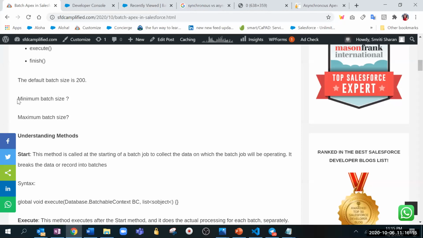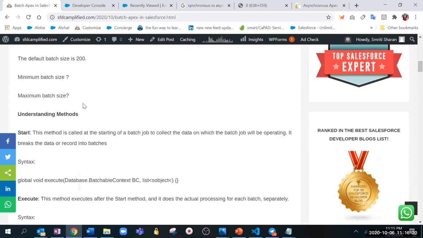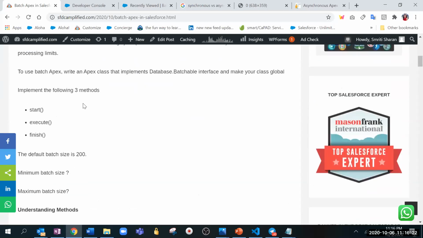This is an interview question which comes, so just check on that. Now let's understand about the start method. So before going with it, can someone explain what is the start method?